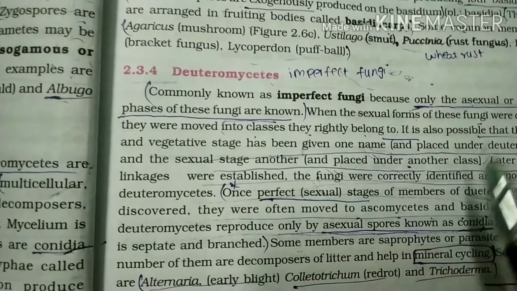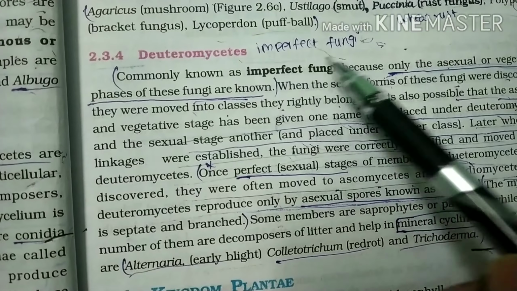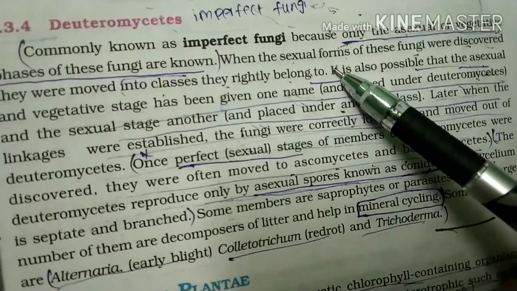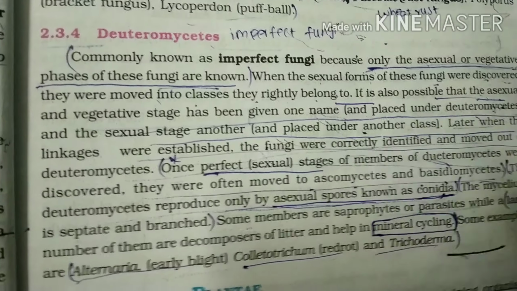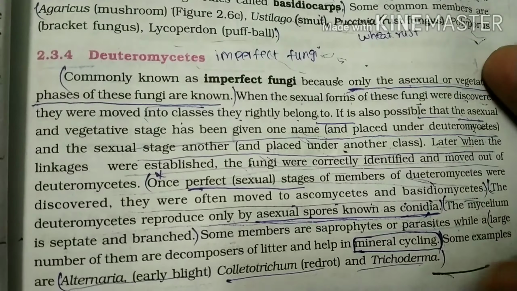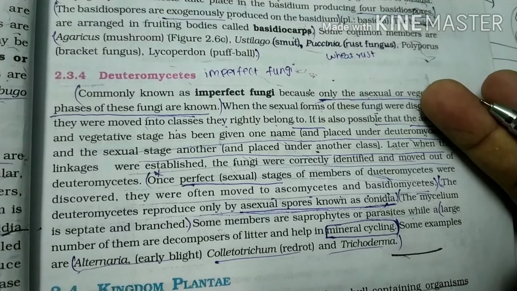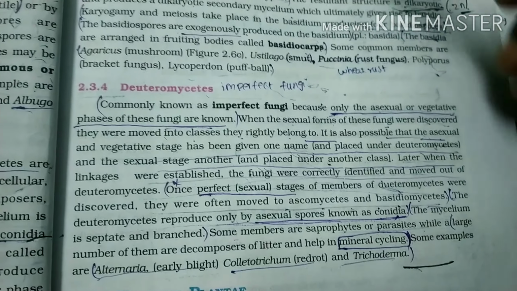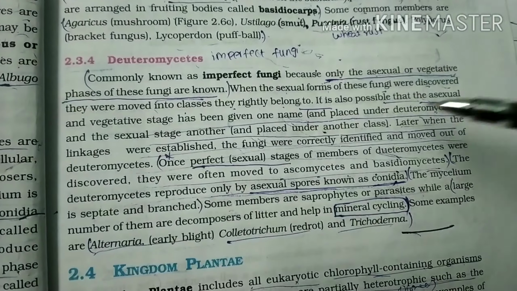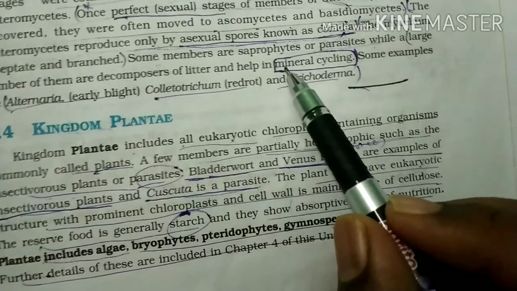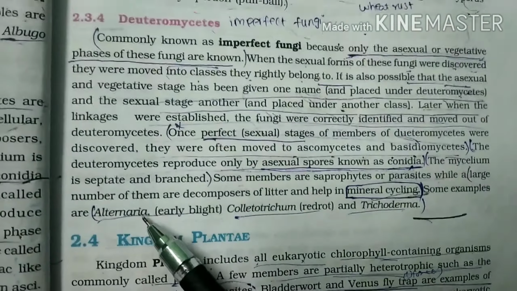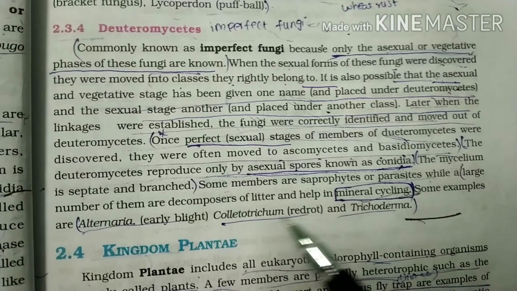Let us go through Deuteromycetes, also named imperfect fungi, where sexual reproduction is absent. Asexual and vegetative reproduction take place. If any sexual reproduction is found, the fungus is moved into Basidiomycetes or Ascomycetes, not Deuteromycetes. This is the unique character here. They are also used for mineral cycling. Examples of Deuteromycetes are Alternaria, Colletotrichum, and Trichoderma.